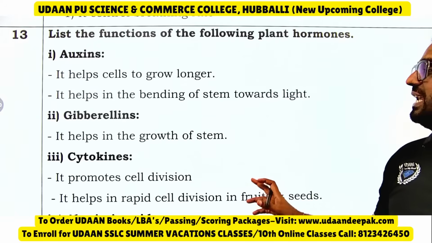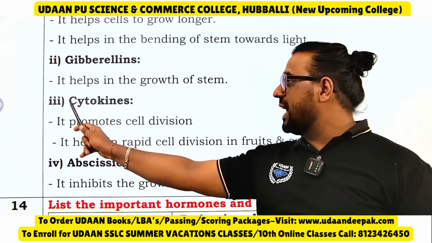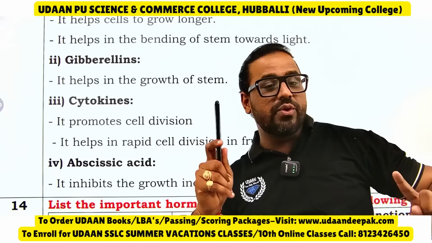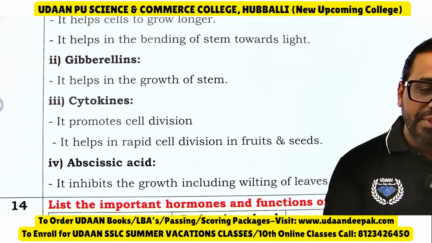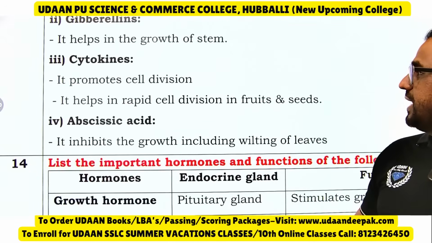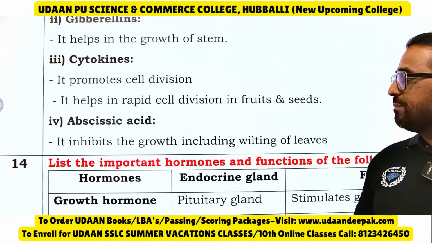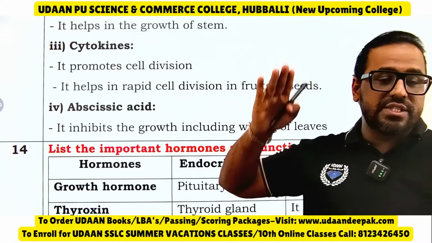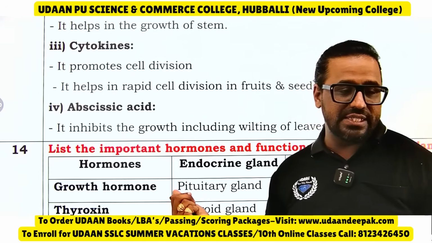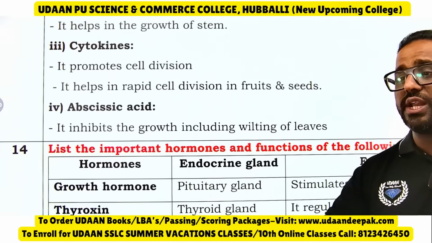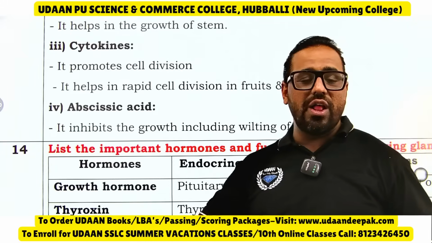Then gibberellins, it helps in growth of stem. And C for cytokinin, C for cell division. It helps in rapid cell division in fruit and seed. Then abscisic acid, it inhibits growth including wilting of leaves. Already we have done this previously. So like this you should be able to know this and solve this one.